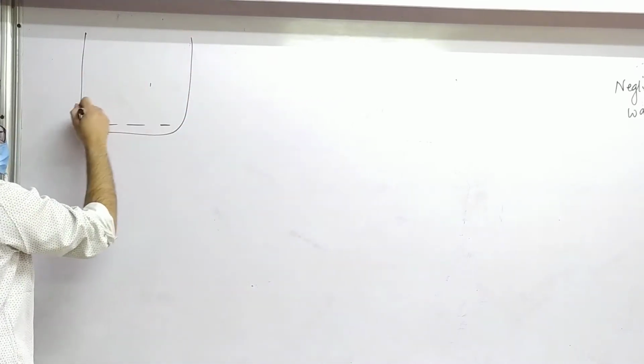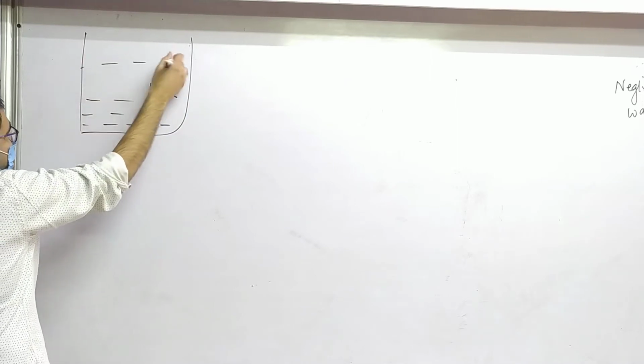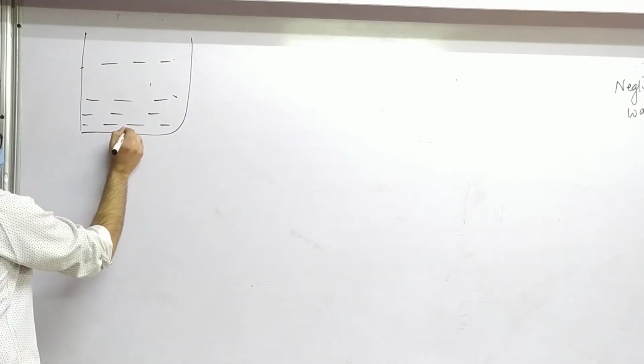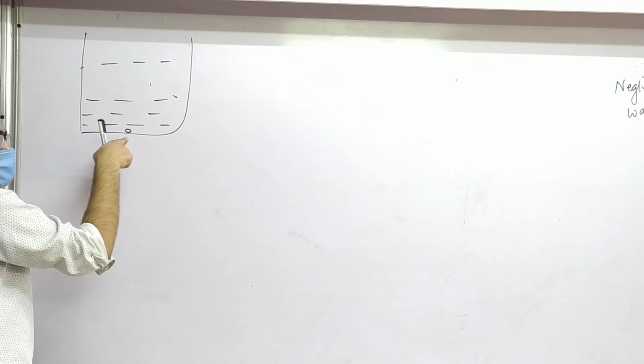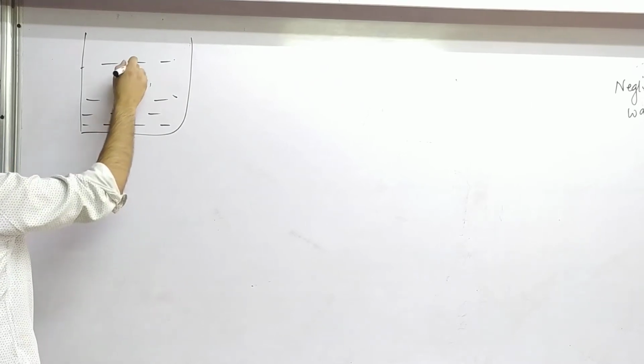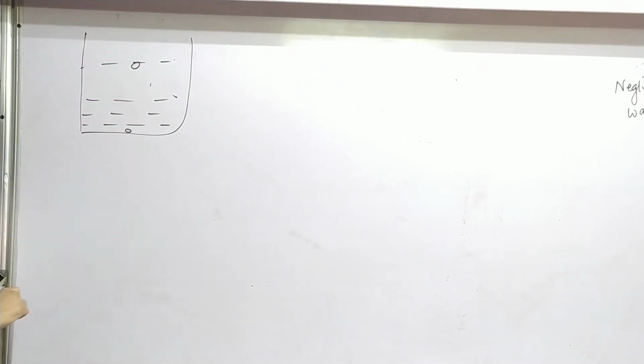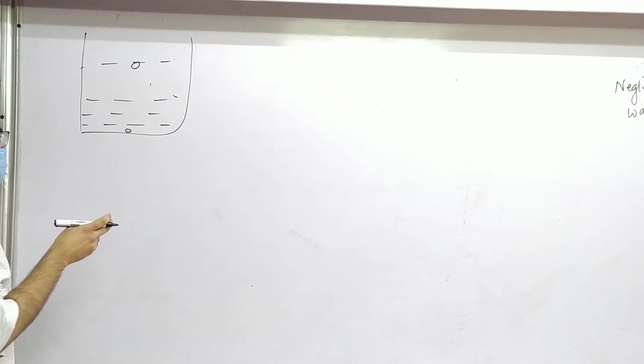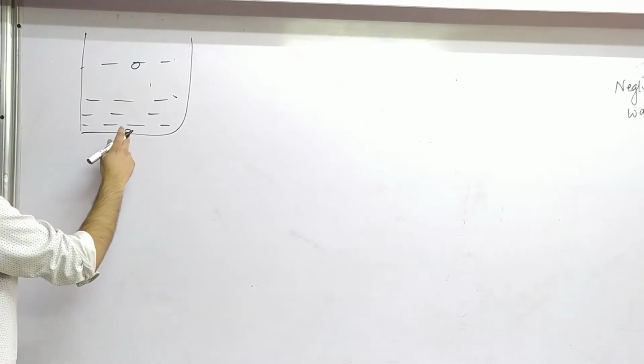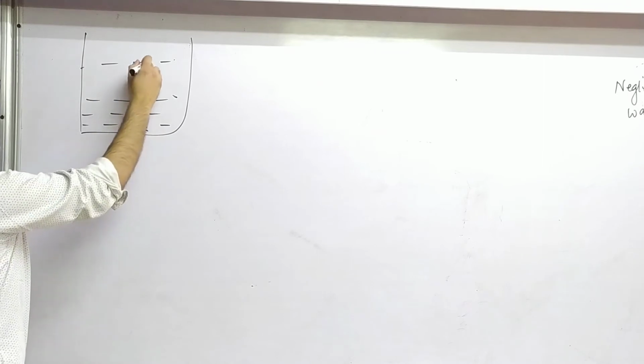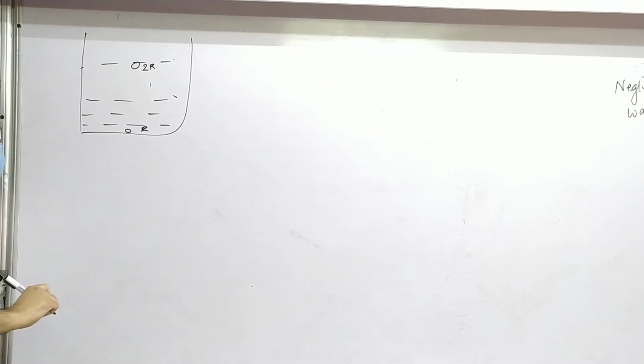So let's say this is some reservoir or whatever that is, right? And a bubble rises from the bottom to the surface. Okay. What other information is given? Radius of the bubble doubles. So let's say the initial radius is r. Then here the radius is 2r. Okay. Yes. Then what next? What other information? Or what do we have to find?